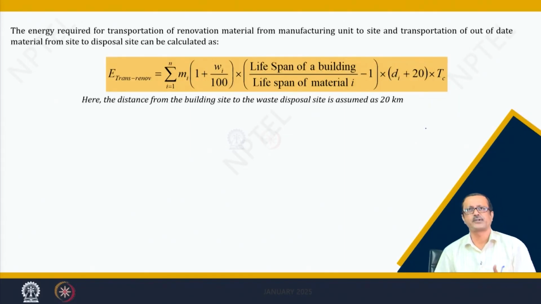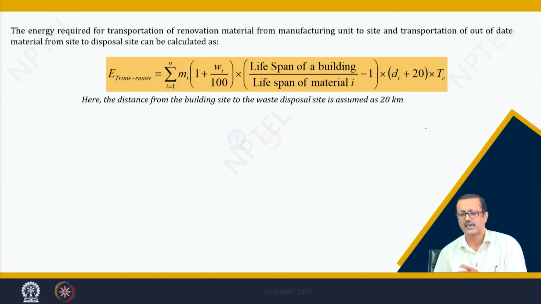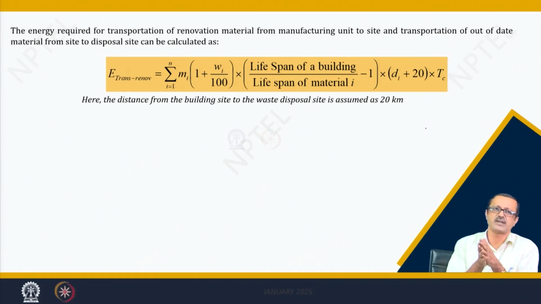Next is the transportation renovation scenario. The same formula is again used with D and TC. Here 20 kilometers is assumed to be added extra, because some material can be scrapped and sent to a disposal site, which may be assumed to be 20 kilometers away from the site. But there may be some material we may not send to the disposal area; we may use it for some other purpose, or dump it in very nearby areas.